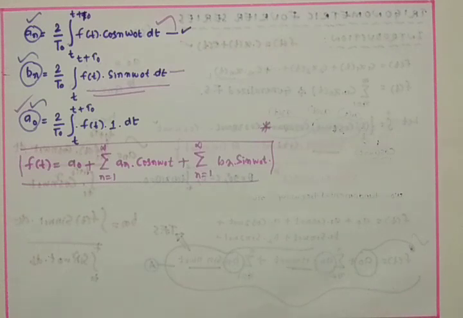This is very very important. The derivation is not that important, but the problems we are going to solve in this trigonometric Fourier series are very very important from the external examination point of view. From the second unit we can expect two long answer questions from two topics. One is orthogonality of the signals, and the second one is trigonometric Fourier series only. In the next class I am going to solve one problem based on the trigonometric Fourier series.